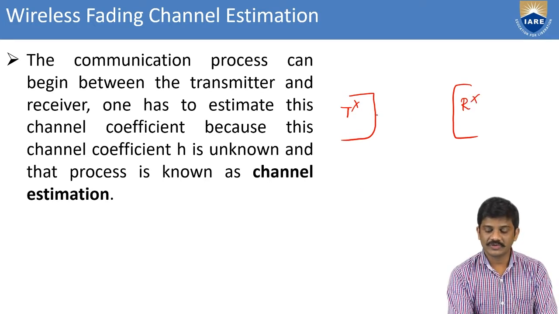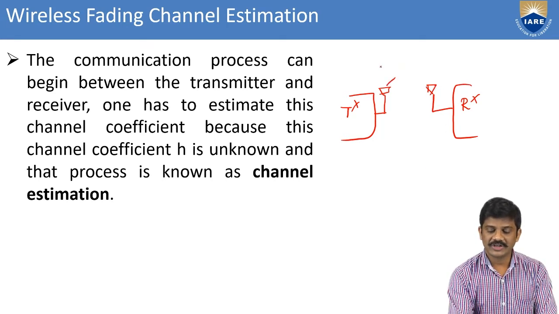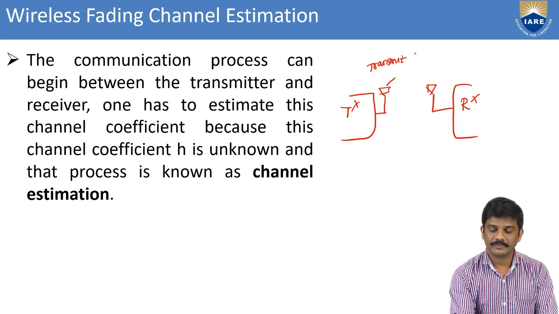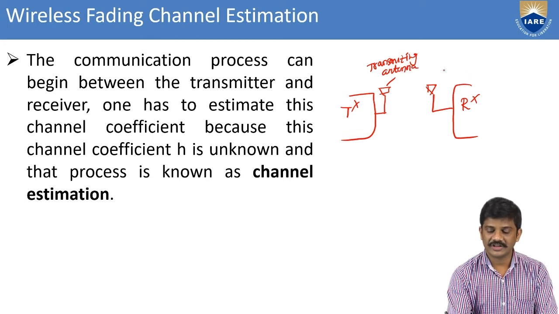This is the transmitting antenna, and this is the receiving antenna.